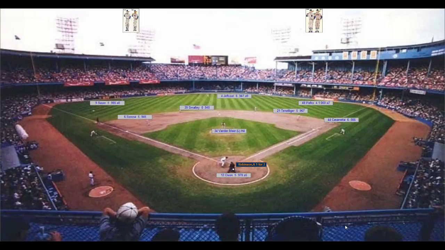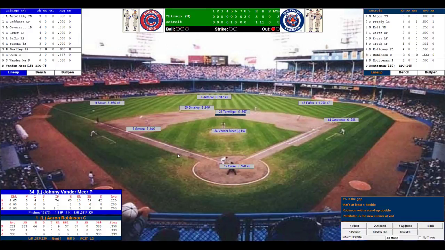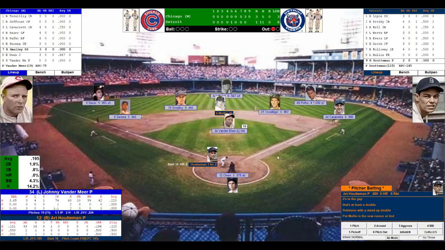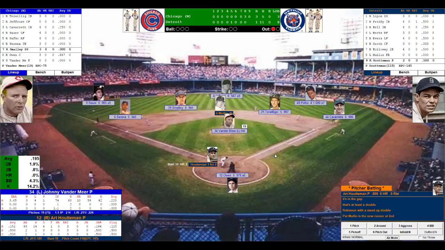Vandermeer rocks and fires. Robinson swings. Jeffcoat will make a diving attempt, and he can't get to it. The ball is by him. Jeffcoat chases after it, but it's too late. Robinson's at second base with a double. Pinch runner now comes in. Pat Mullen. So Jeffcoat made a bid at it, could not make the catch.